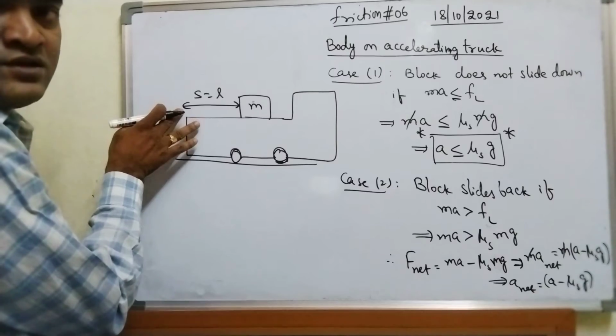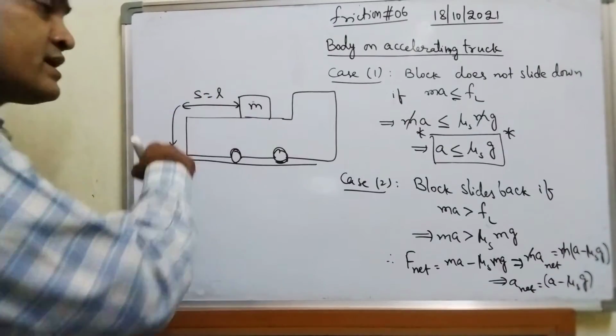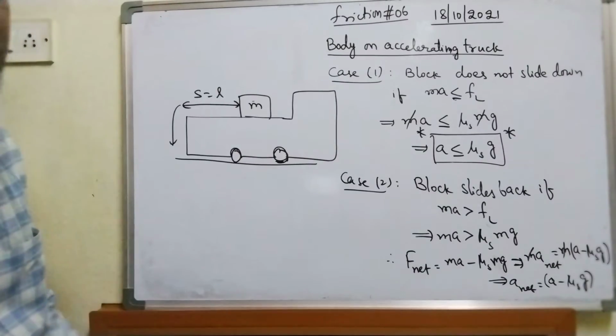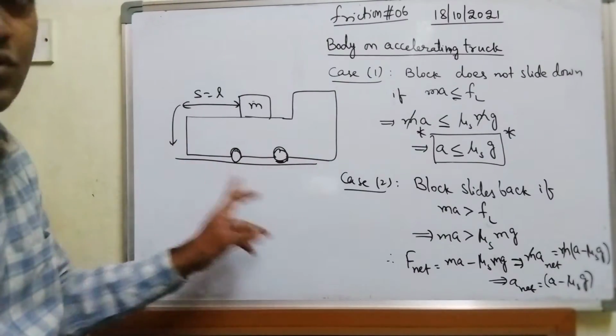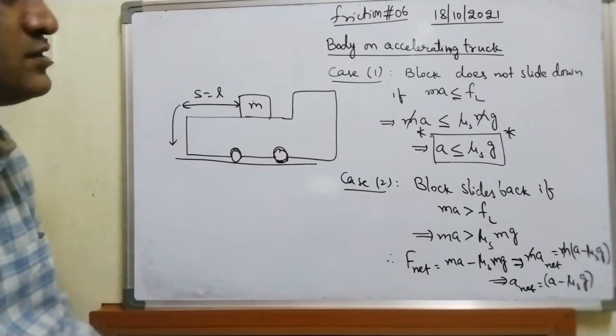Length covered is L, and afterwards it falls from the truck. What time did it take to fall from the truck?